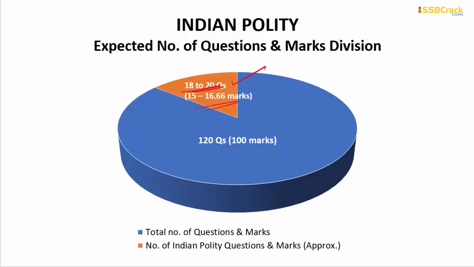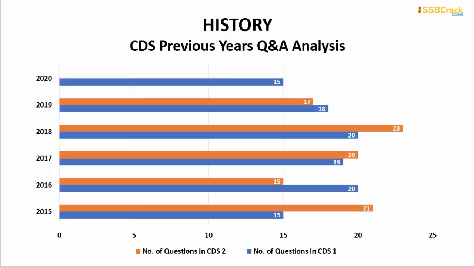The next important subject that you have to consider is the history part. When I'm talking about history, I am also talking about ancient history, medieval history, modern history, and also world history. So when I'm speaking about history, everything will come into consideration. However, world history would be considered of least importance compared to Indian history, because our history is very important, very vast and huge. You can ask many multidisciplinary types of questions in the history section.